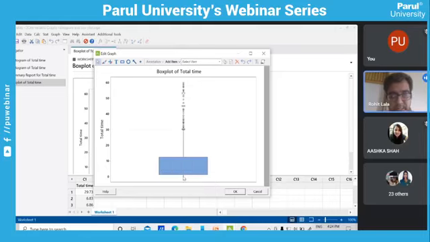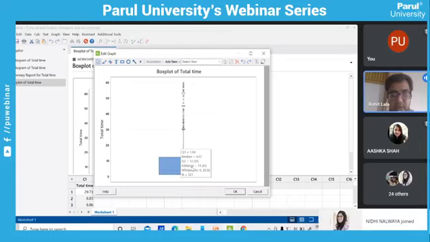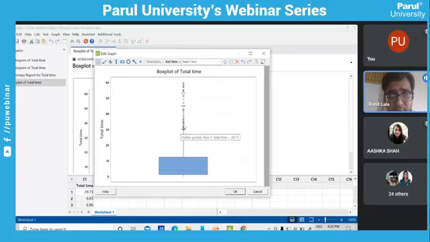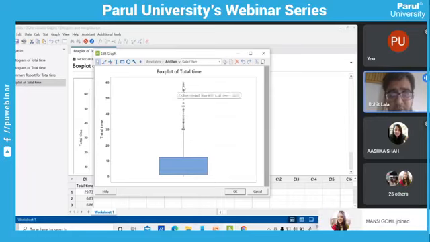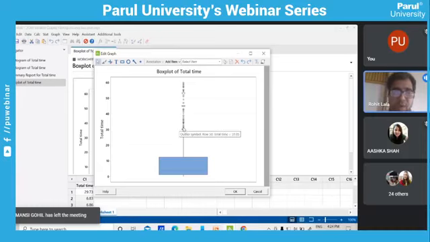This is called the whiskers. The lines that are drawn are known as the whiskers. And obviously this is my interquartile range. That is, when I click on the box, that is my interquartile range. And these star values are outliers. These are all values that are disturbing my data.